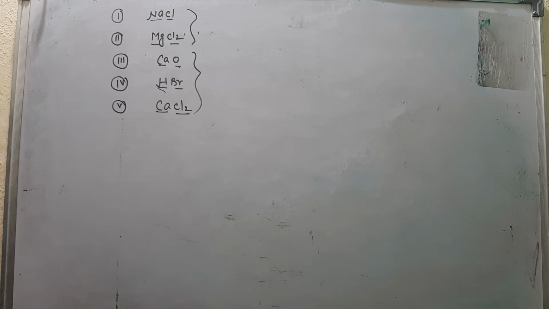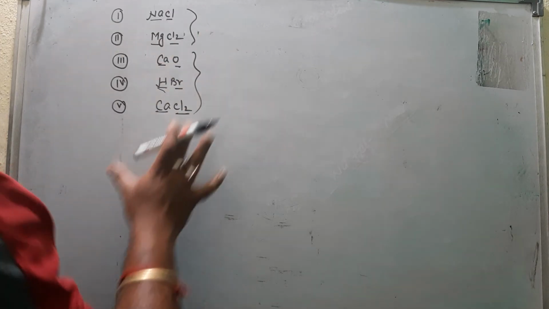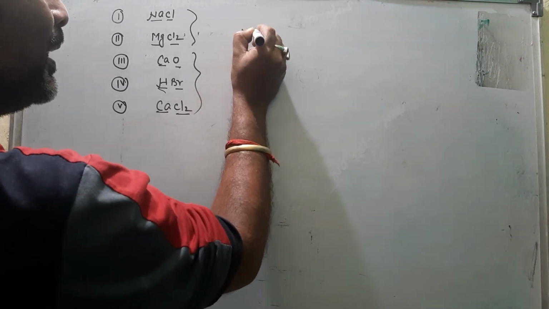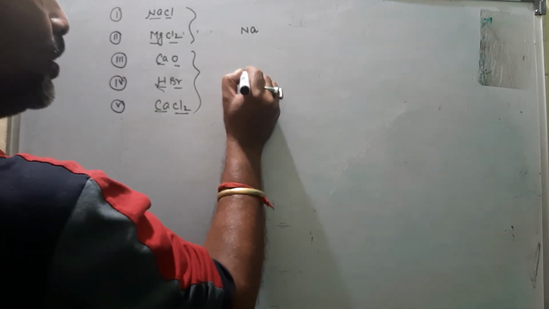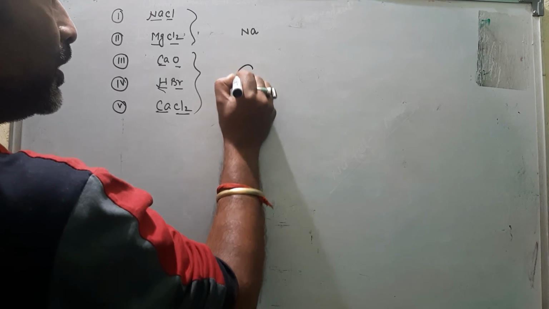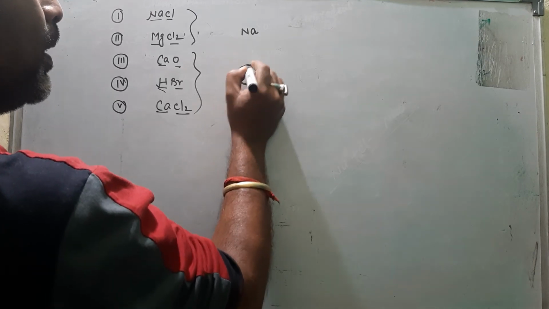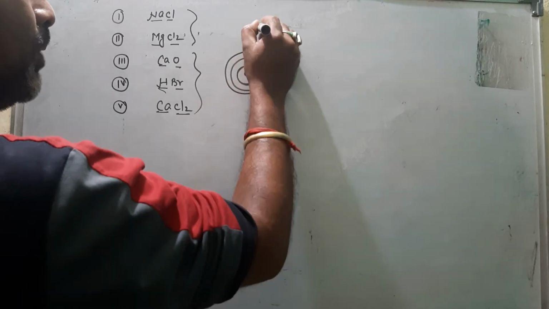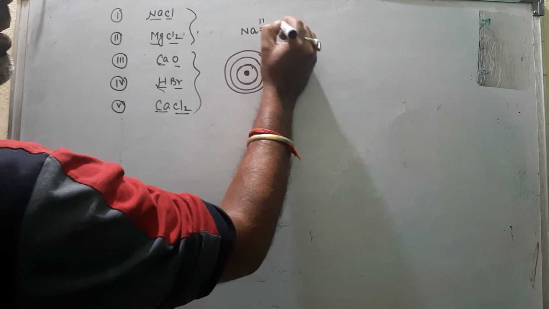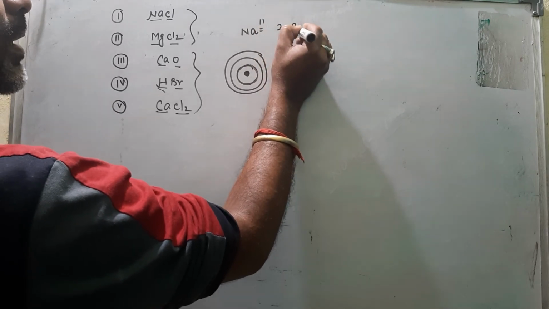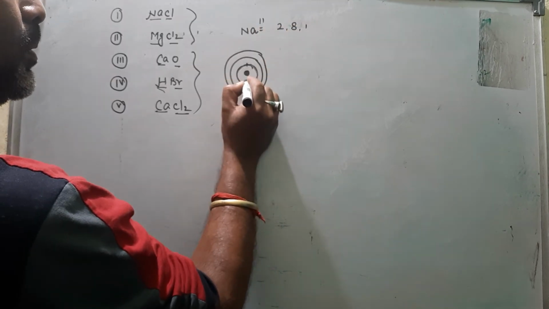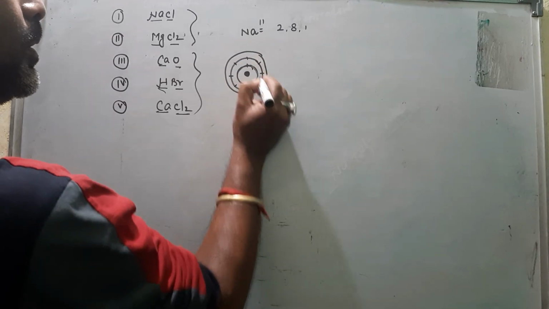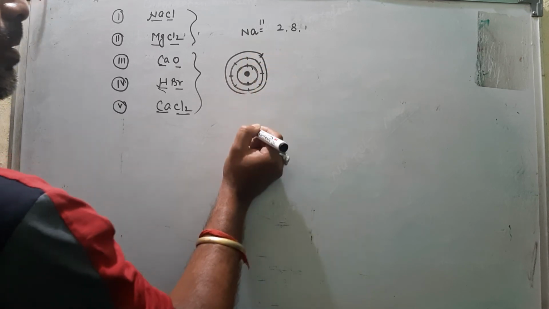Complete. So now, what is the dot structure or structure of NaCl? So you just draw NaCl first, the orbital structure. This is your nucleus, this is the first shell, this is the second shell, and this one the third shell. Because the atomic number of sodium is 11, so first shell 2, second shell 8, and third shell 1 electron.